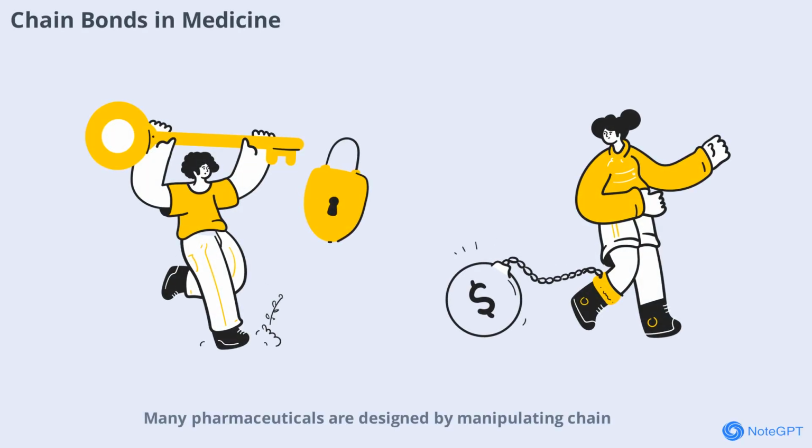Many pharmaceuticals are designed by manipulating chain bonds to create molecules with specific biological activities. The structure of these chains determines how a drug interacts with its target in the body. Advances in organic chemistry have led to the development of life-saving medicines and therapies.